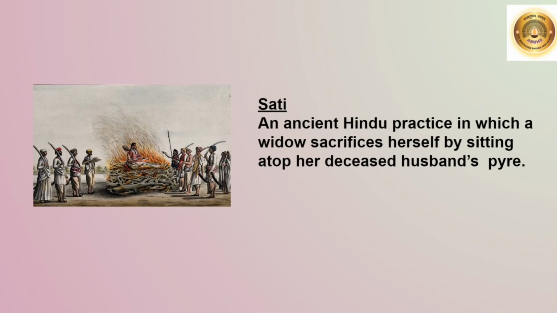Now, what is meant by Sati? Sati was a historical practice among Hindus in which a widow sacrifices herself by sitting atop her deceased husband's funeral pyre. A widow is a person who has lost her husband. Initially, sati was a voluntary act, but it later became a forced practice.